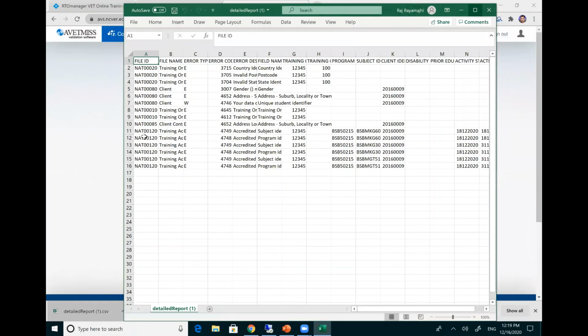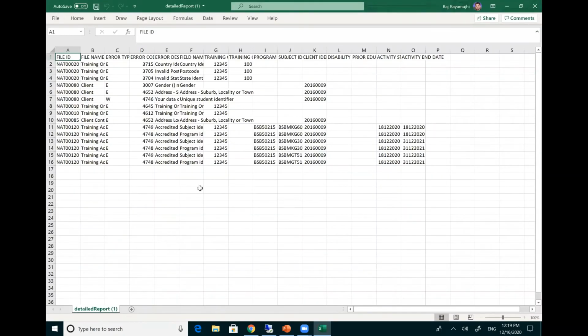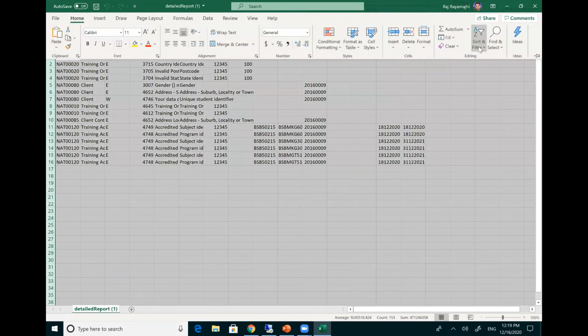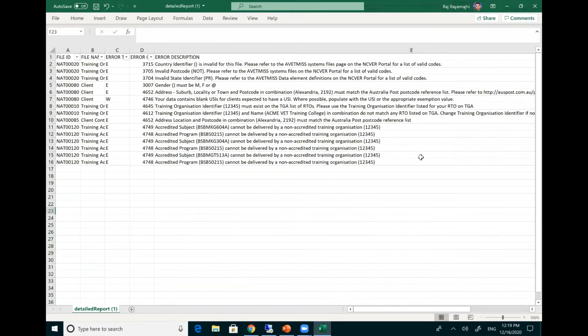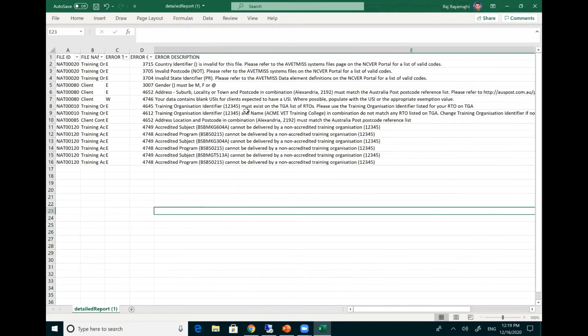Okay, so you will get all the information in the spreadsheet here. So basically you can filter this, and in column E you will see what the error is, so you can read what type of error they have produced based on your data.